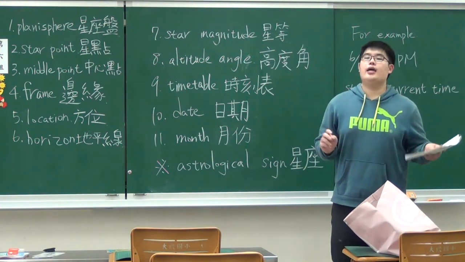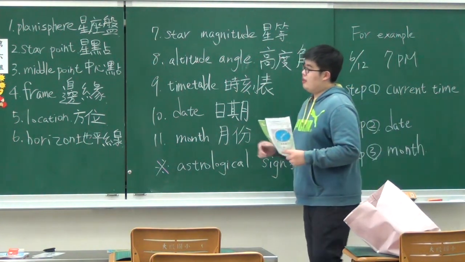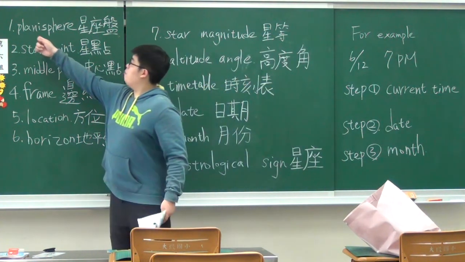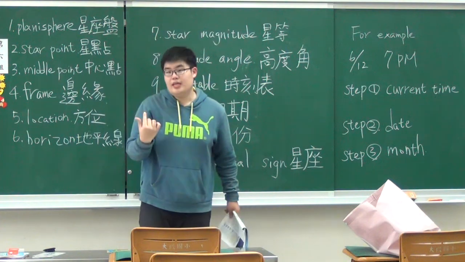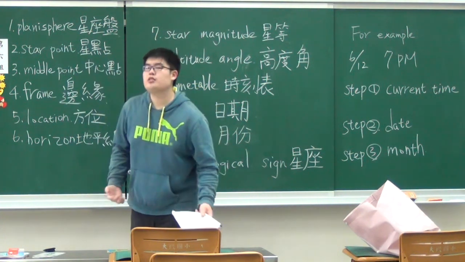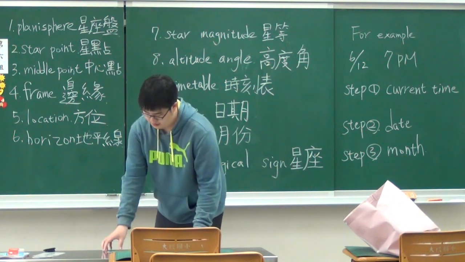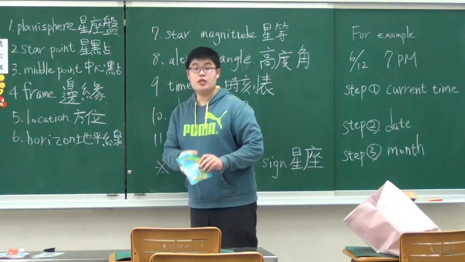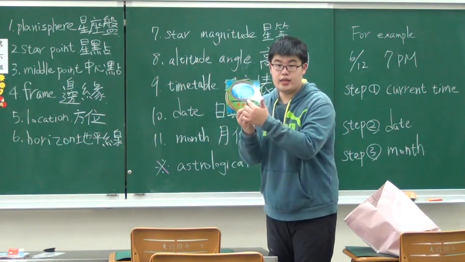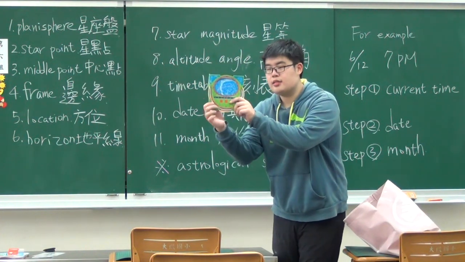Perfect. And as a math class, we have learned one word that is planisphere. Repeat after me. Planisphere. Planisphere. So what is a planisphere? Look carefully, everyone, look here. Look on my hand.